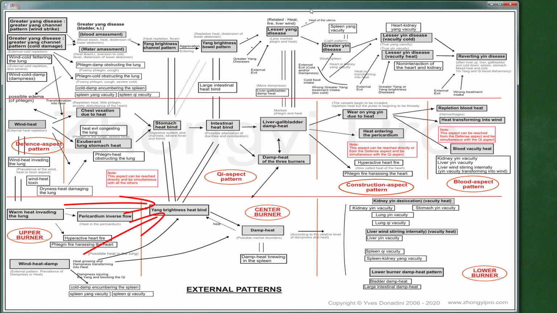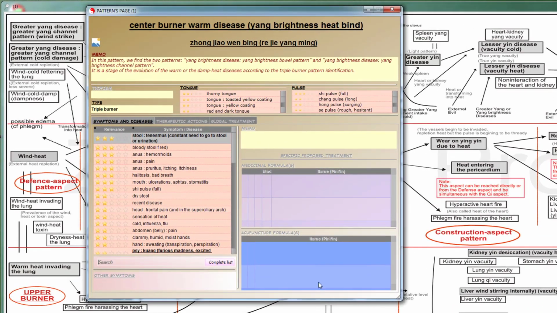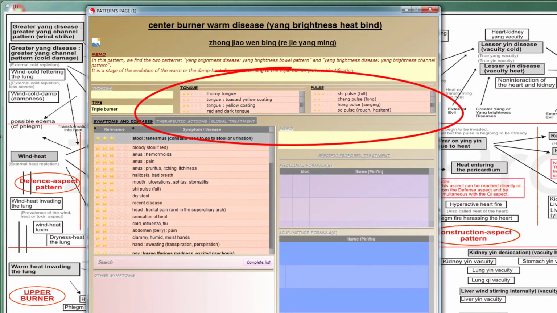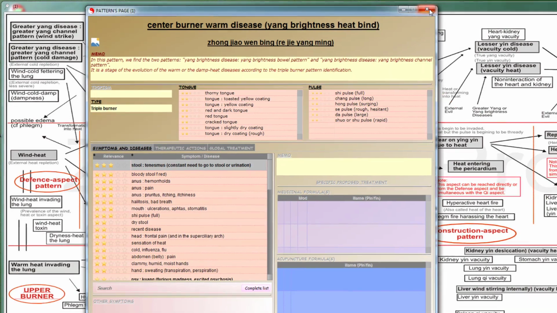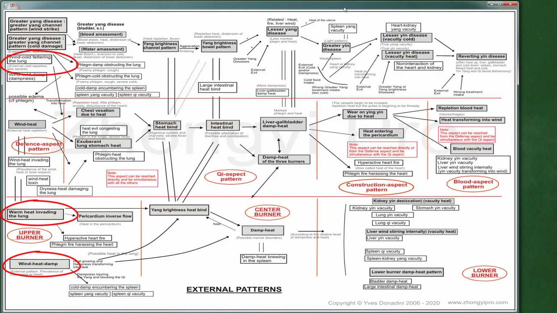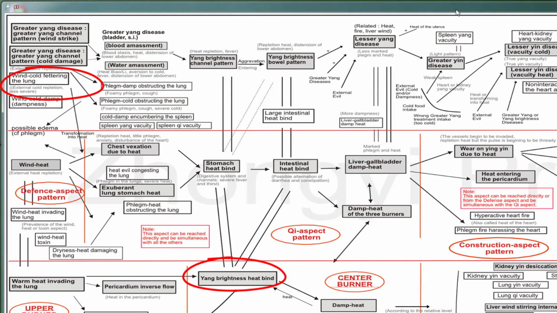The pathology naturally evolves if there is no treatment for a yang brightness heat bind pattern. This is a severe case but is not life-threatening yet. This corresponds to the feverish state that is experienced with most seasonal flu. This stage is usually reached a week after the symptoms of the initial stage occur. During the first week, the patterns can fluctuate from one to another very quickly. Note that the Yang-Ming level heat accumulation pattern can be caused by the first cold wind pattern. We then refer to wind cold transforming into heat when there are both signs of external evil and internal heat. In practice, this means a rapid superficial pulse, a high fever, and a red tongue with a white or yellow coating.